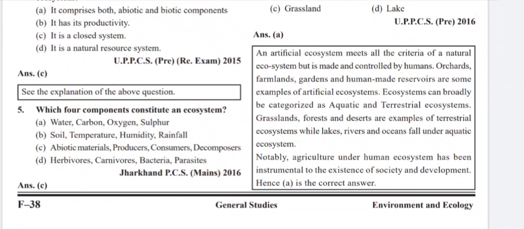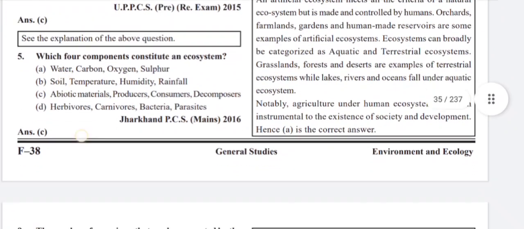Orchards, farmlands, gardens, and human-made reservoirs are some examples of artificial ecosystems. Ecosystems can broadly be categorized as aquatic and terrestrial ecosystems. Grasslands, forests, and deserts are examples of terrestrial ecosystems, while lakes, rivers, and oceans fall under aquatic ecosystems. Notably, agriculture under human ecosystem has been instrumental to the existence of society and development.